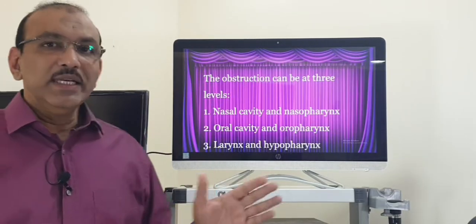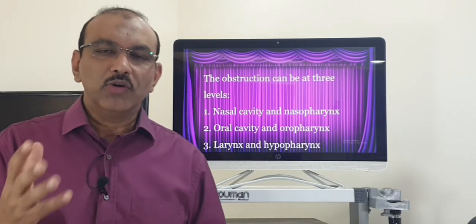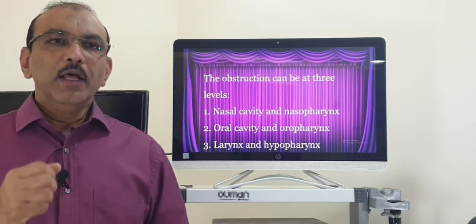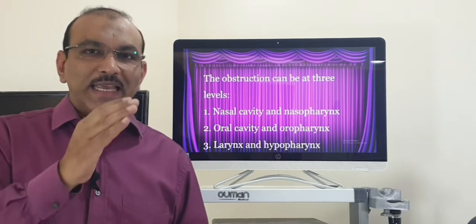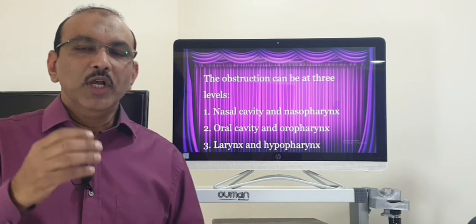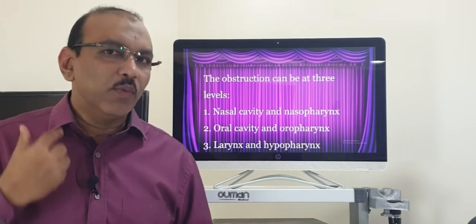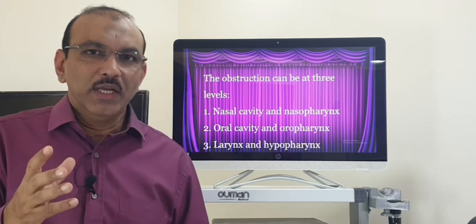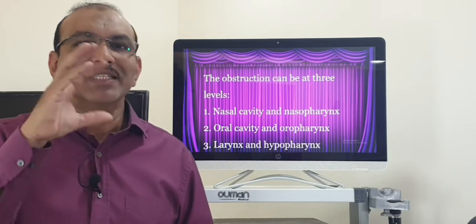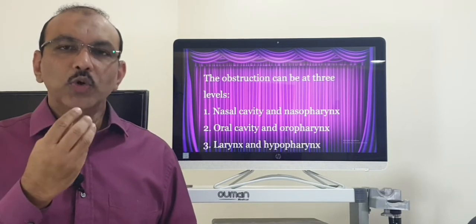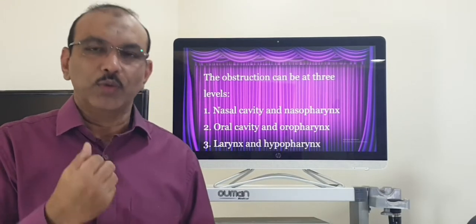Now, see, I'll tell you what happens in sleep apnea. What is the pathology, what really happens and why he wakes up. So, when the patient goes to sleep, when he goes into a deep sleep, say like N3 and REM sleep, the whole muscle tone in the body comes down. So, the upper airway is not a rigid airway. Behind the nose and behind the oral cavity, these are surrounded by muscles. So, when the normal person goes to sleep, the muscle tone comes down.